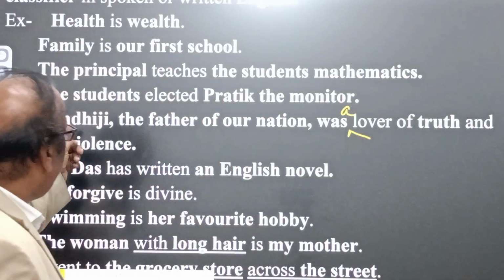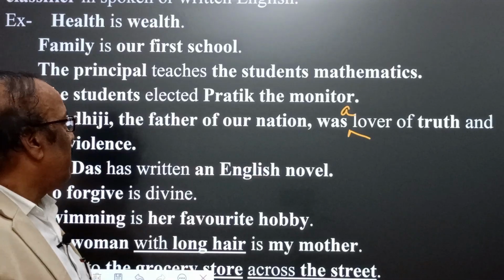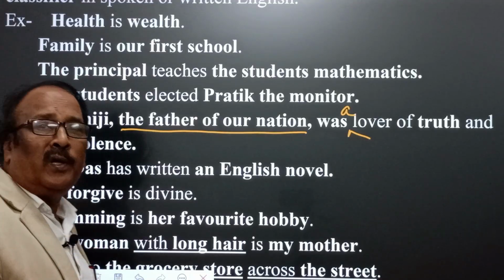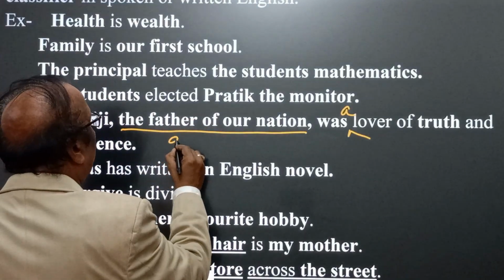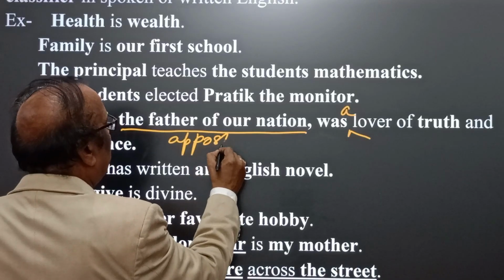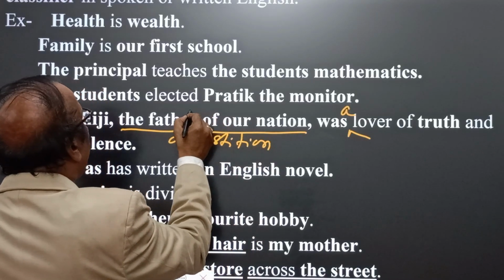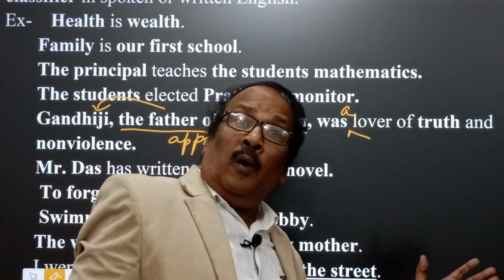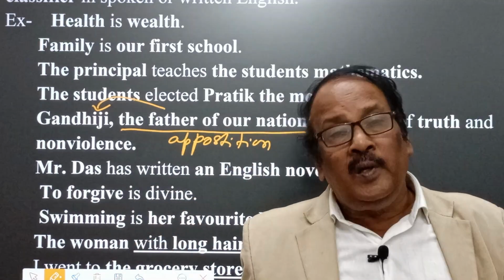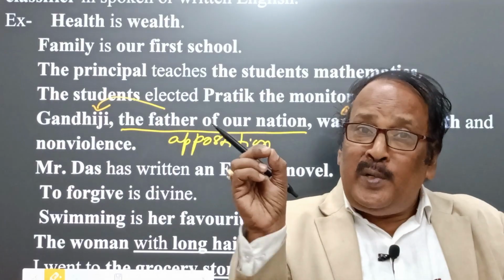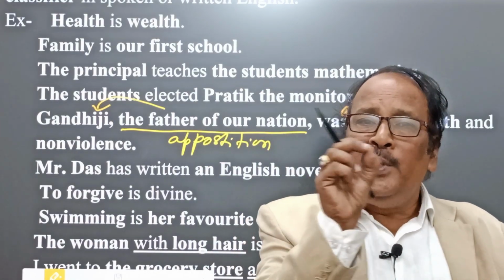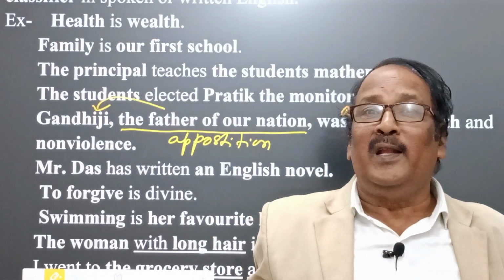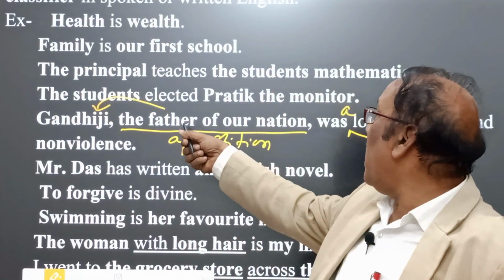Yes, Gandhiji, the father of our nation: the father of our nation is the opposition, and it is used to connect what? Gandhiji. Gandhiji, the father of the nation. The father of our nation is equal to Gandhiji. Therefore, this is what we call opposition. Here we find the father of our nation.